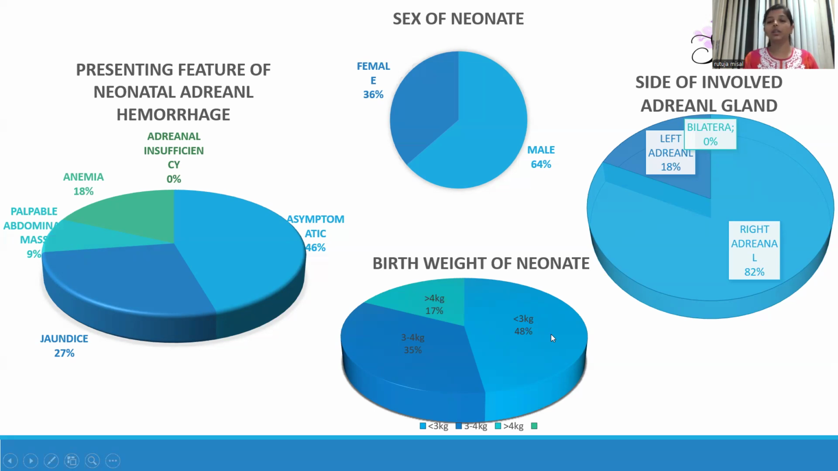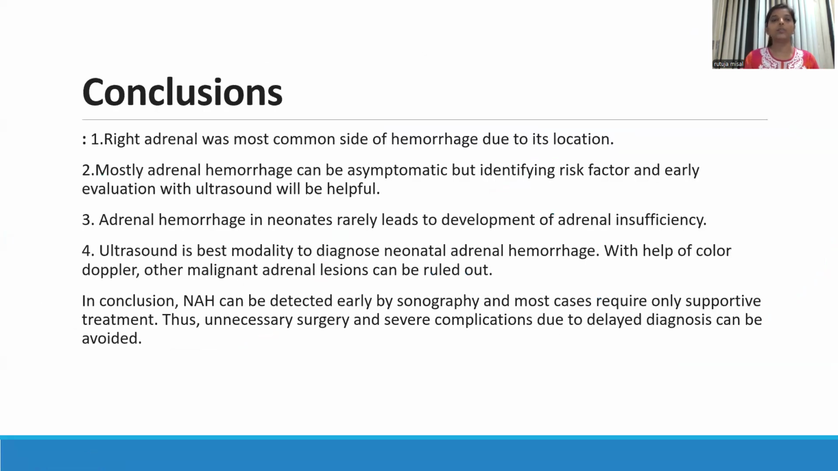Also, 48% babies were with a birth weight of less than 3 kg, but greater than 4 kg, that is, the higher birth weight of the babies was also seen as a predisposing factor. Right adrenal hemorrhage was found in 82% cases, left in 18% cases. There was no case with a bilateral adrenal hemorrhage in my study.